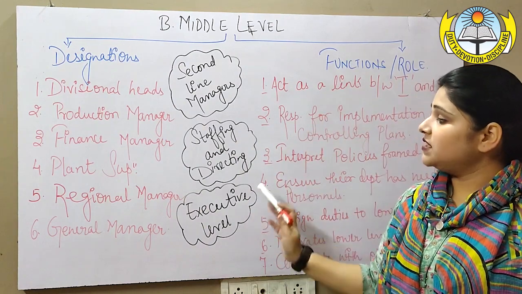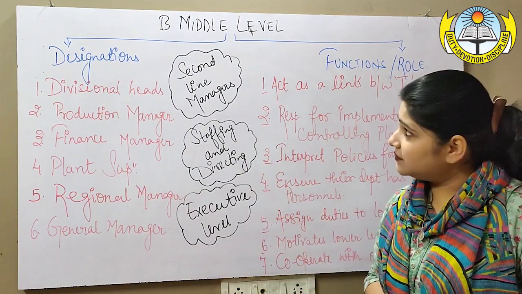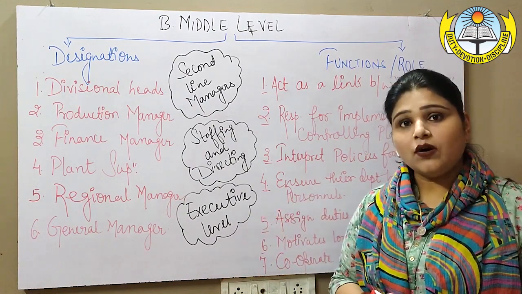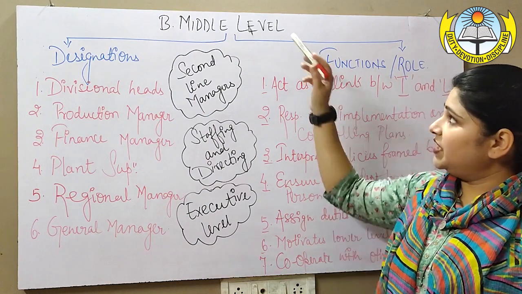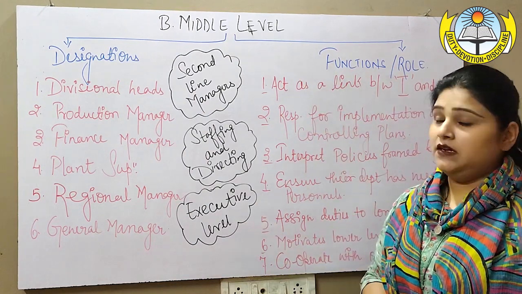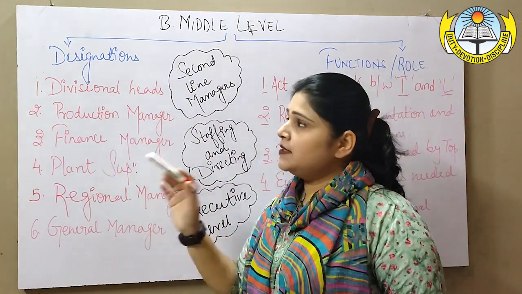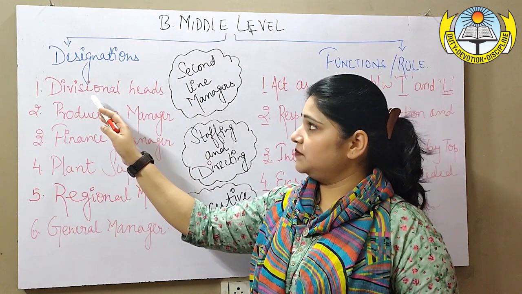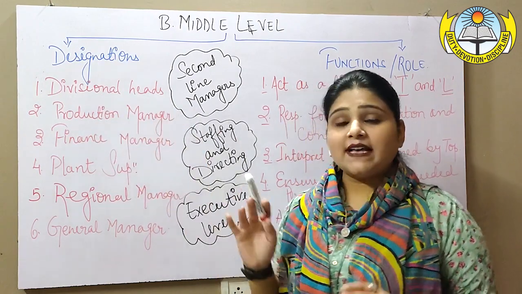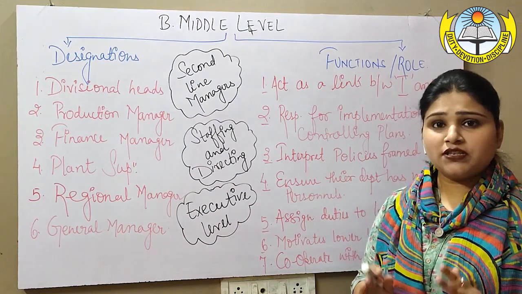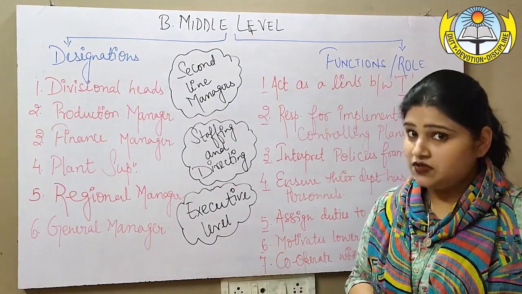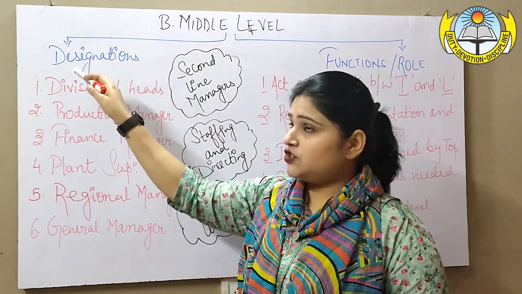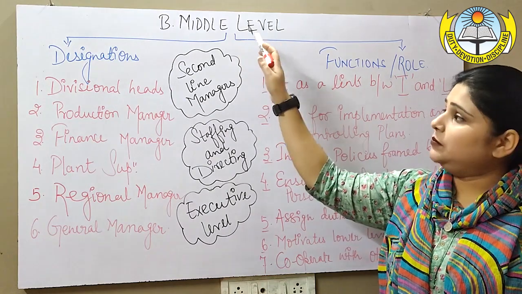Middle level is also known as executive level. We have already discussed that top level is also known as managerial level or administrative level. Similarly, middle level is also known as executive level. Now let us see what the major designations in middle level are. The very first designation is the divisional heads. Many organizations get divided into different departments, so each departmental head comes under the level called middle level.